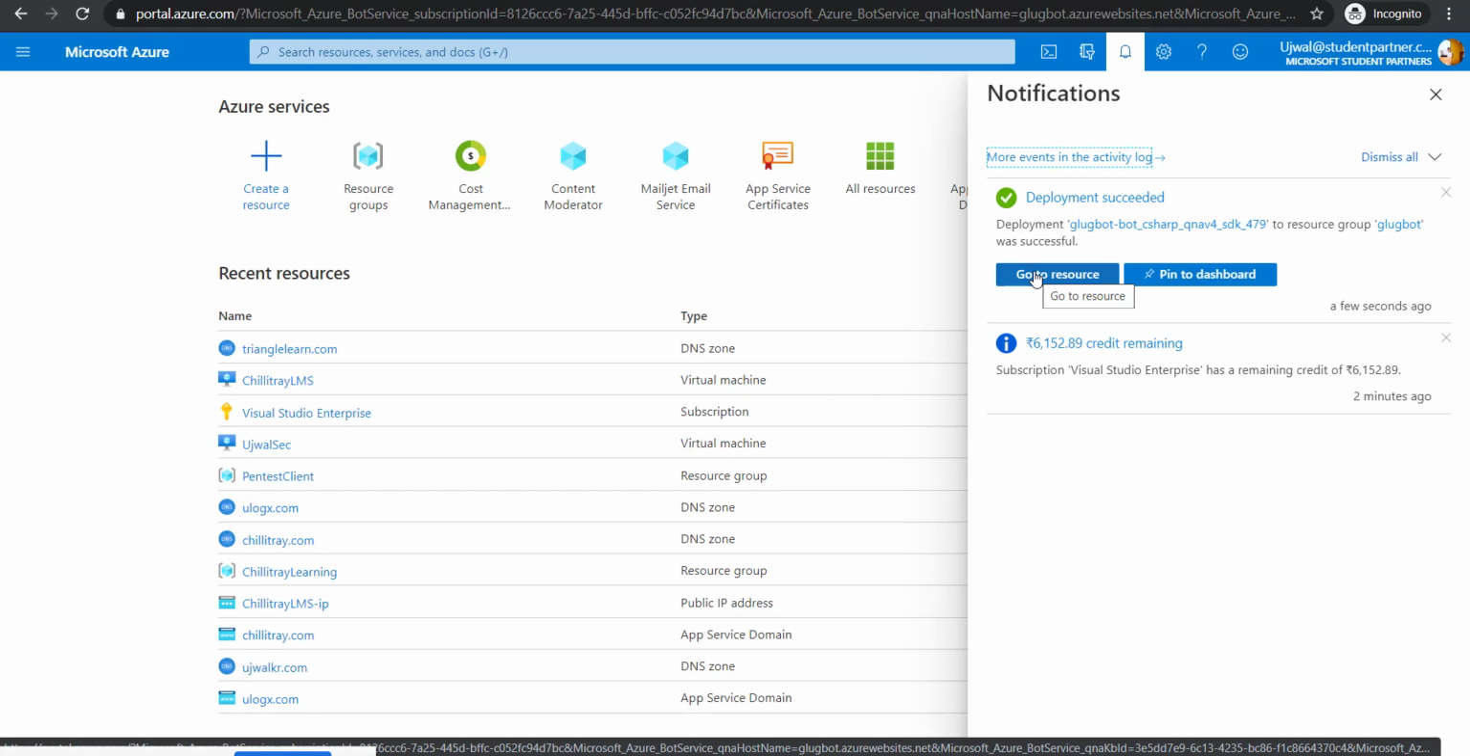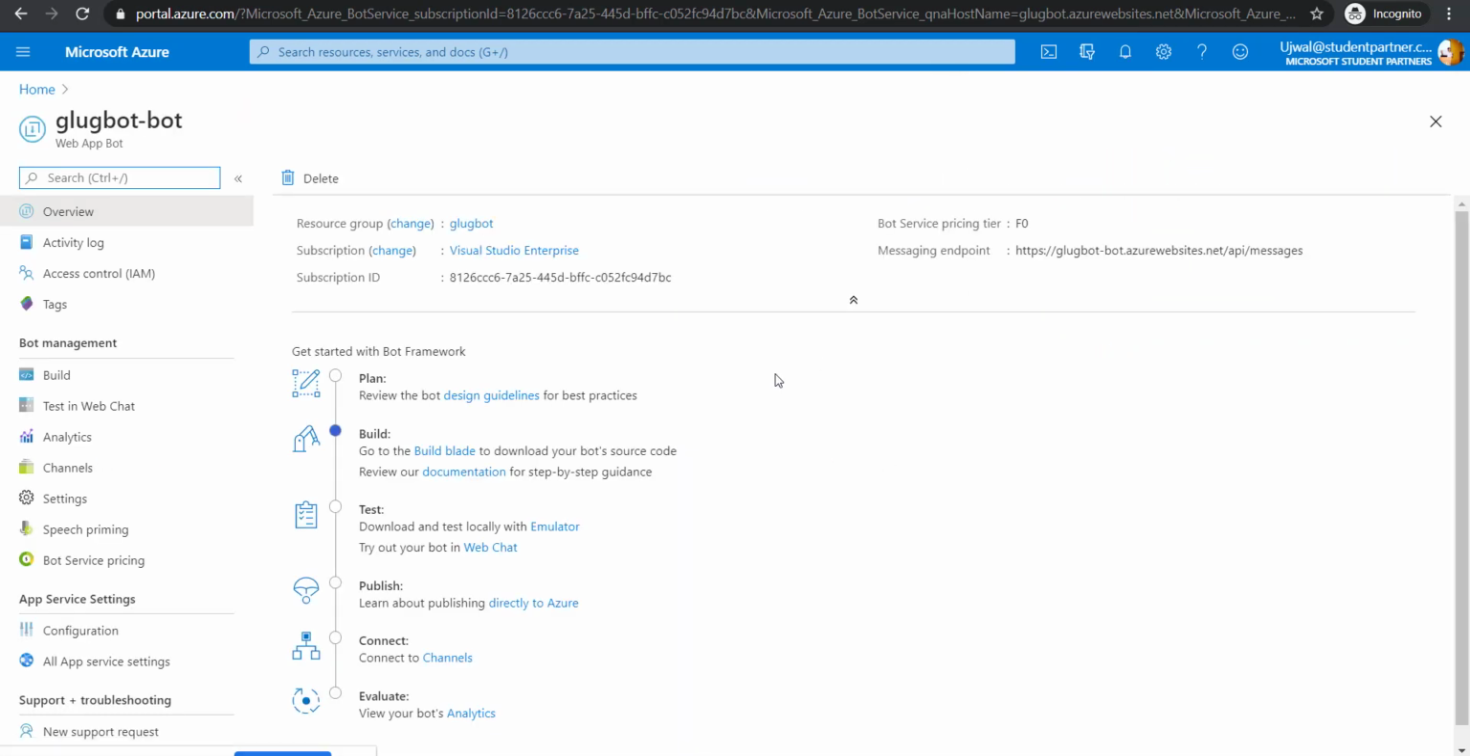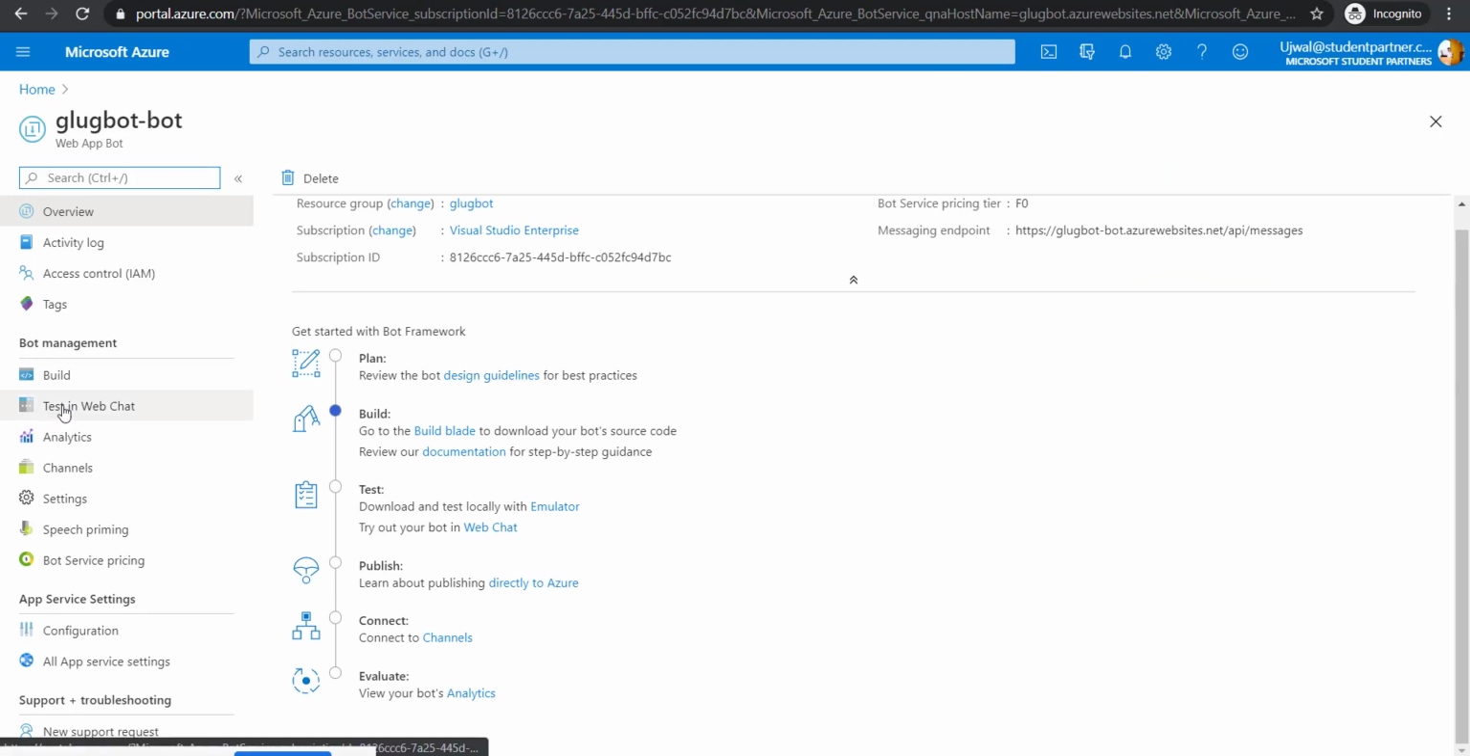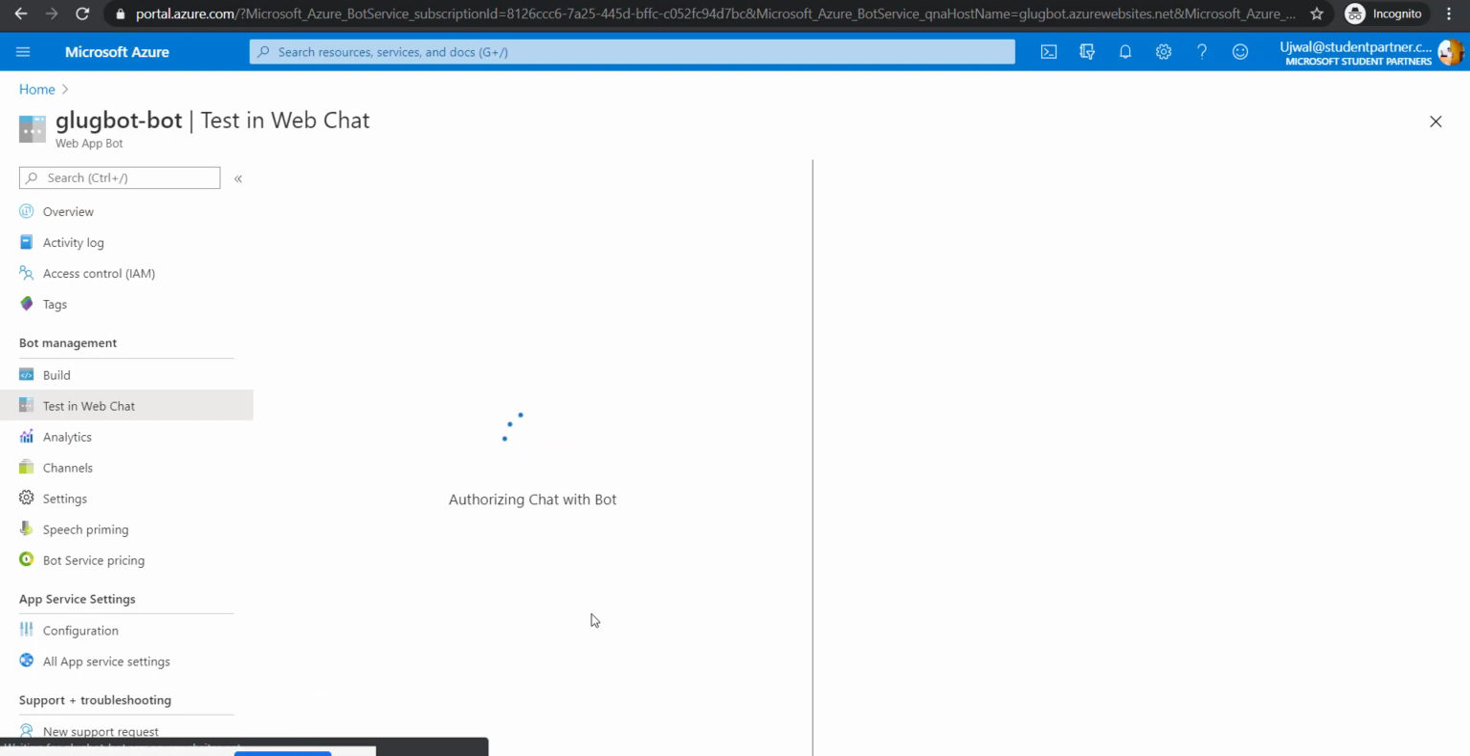So anyway, let's go to the resource. I think this resource is good. Let's test it in the web chat itself. If you remember, we had taken data from chilitray. So let's just type, what is chilitray? Let's see what happens. Why isn't it sending? Let me retry.